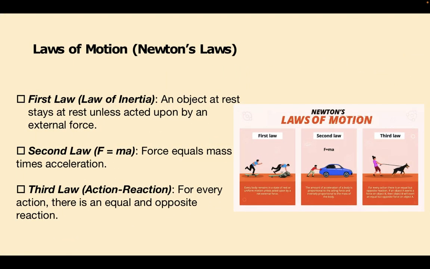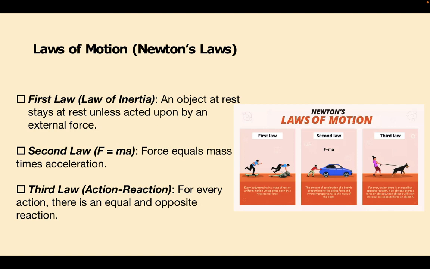Now let's talk about the laws of motion, often referred to as Newton's laws, which are the foundation of classical mechanics. These three laws were formulated by Sir Isaac Newton and explain the relationship between an object's motion and the force acting on it. Number one, first law, law of inertia. An object will remain at rest or in uniform motion unless acted upon by an external force. In other words, things don't change their state of motion on their own. They need a force to make them do so.